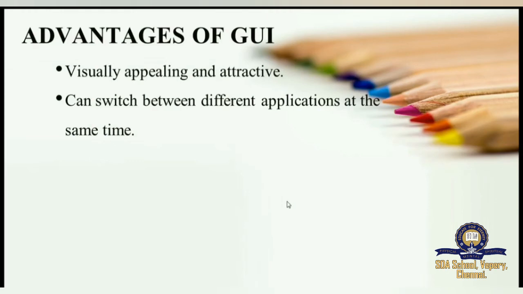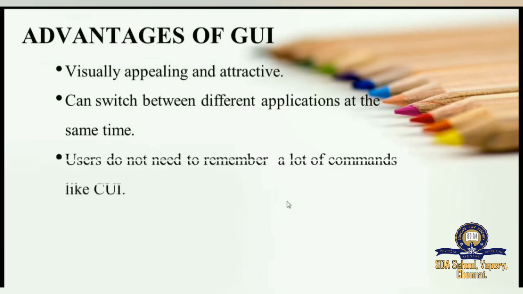Can switch between different applications at the same time. I told you, if you want to work in calculator, you just open the calculator and perform some calculations. Meanwhile, you want to enter data in a Word document. What will you do? You can minimize the task and work on the Word document, so that you can just shift your tab. Using keyboard buttons, or using the mouse also, you can shift your tabs. So you can switch between different applications at the same time.